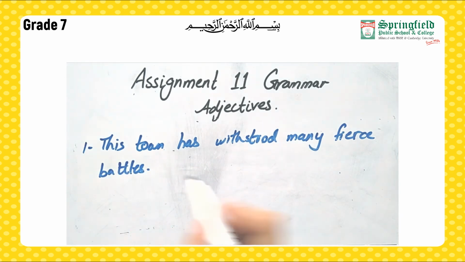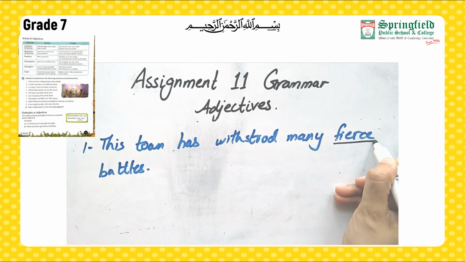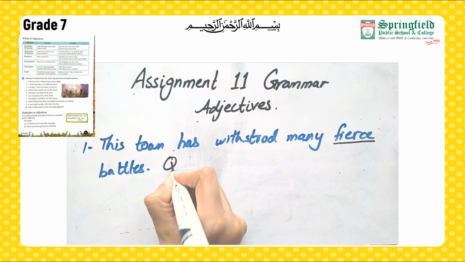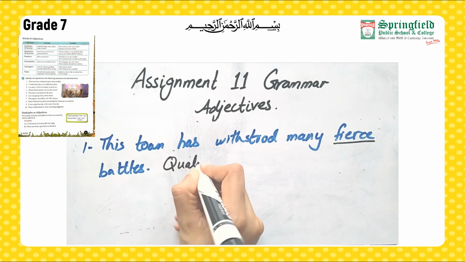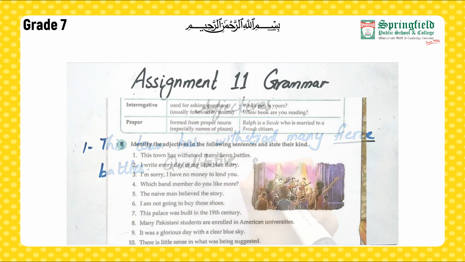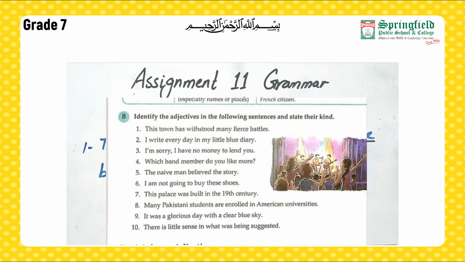So here we are talking about battles. So fierce is describing the battle. And it's a kind of quality, what kind of thing, how they were. So it is what? Qualitative adjective. Okay?